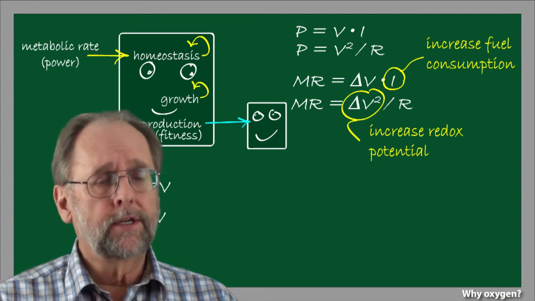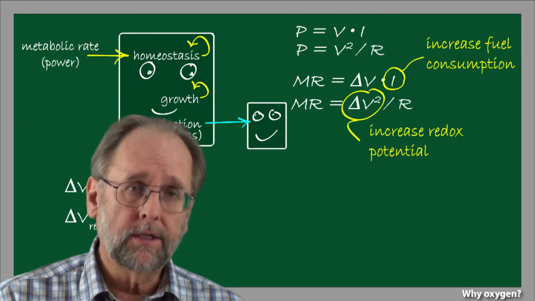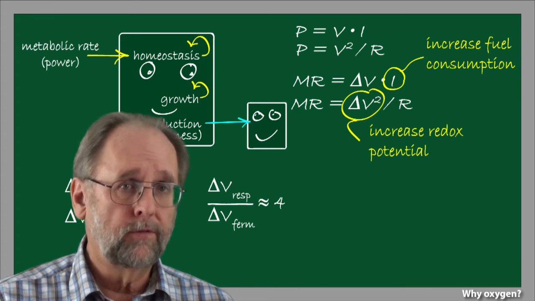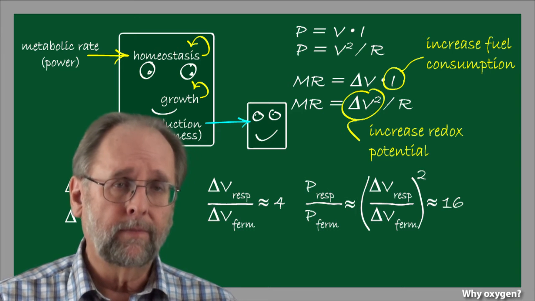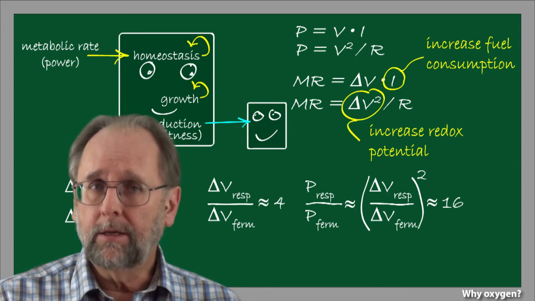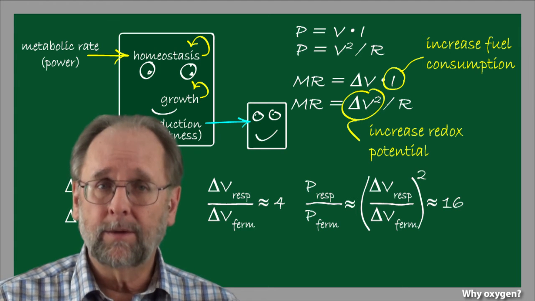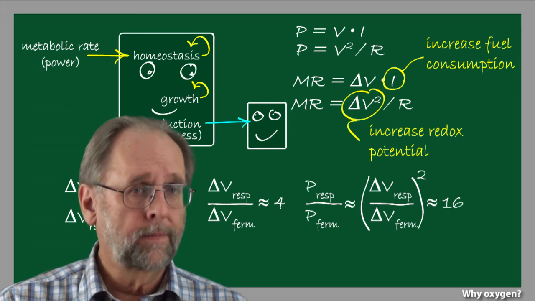The power advantage that accrues to using oxidative phosphorylation rather than glycolysis is not 1.2 over 0.3 or 4, though, but the square of the ratio, that is 16. This is why the ATP yield from oxidative phosphorylation is about 16 times greater than the ATP yield from fermentation.